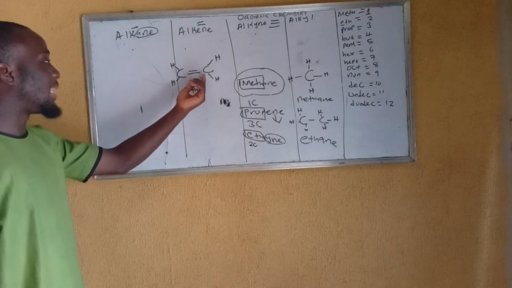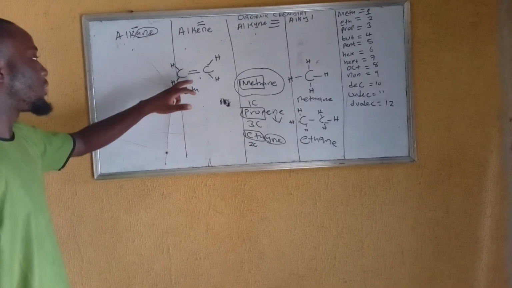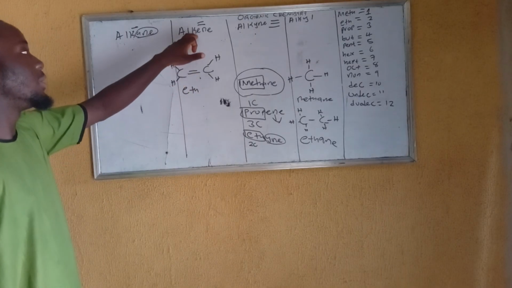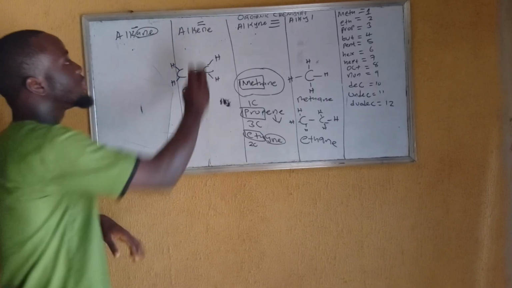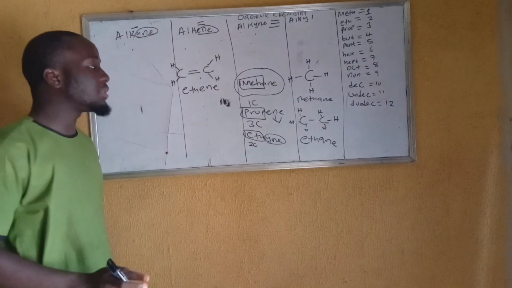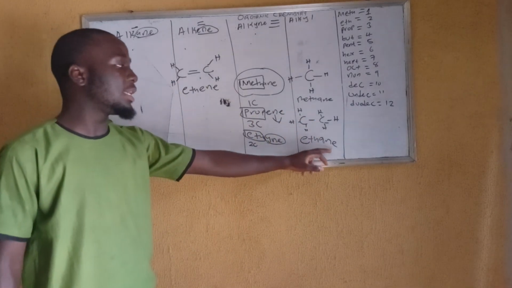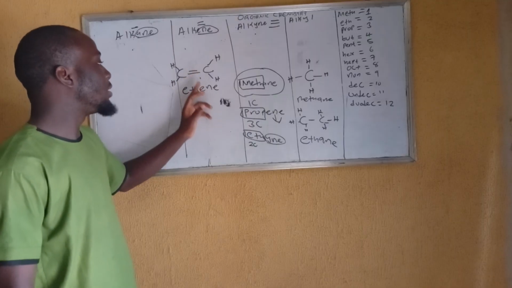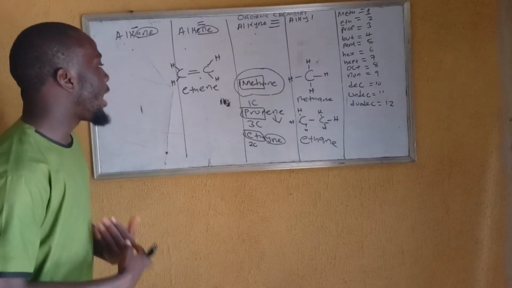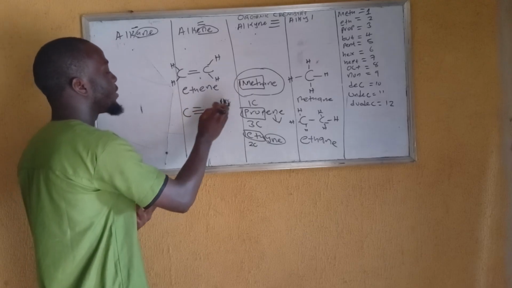Now, what bond is attaching these 2 together? Are you getting me? You can see it is a double bond. What double bond? Alkene. Then it's going to be ending with what? E, N, E. Unlike this one that is attached with a single bond, which we said is going to end with A N E, since it's attached with a double bond, it's going to end with E N E.